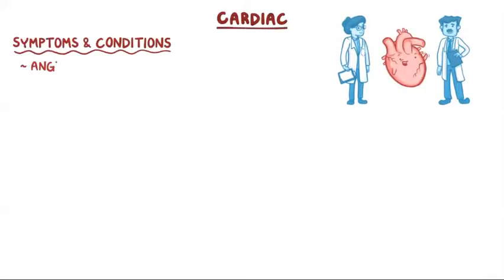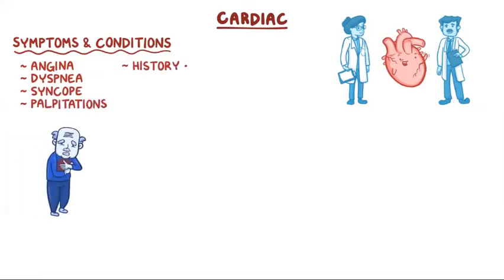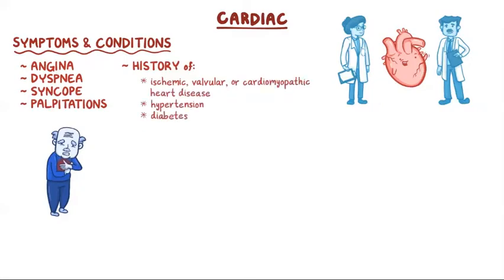That includes angina, dyspnea, syncope, and palpitations, as well as a history of ischemic, valvular, or cardiomyopathic heart disease, and a history of hypertension, diabetes, chronic kidney disease, and cerebrovascular or peripheral artery disease.